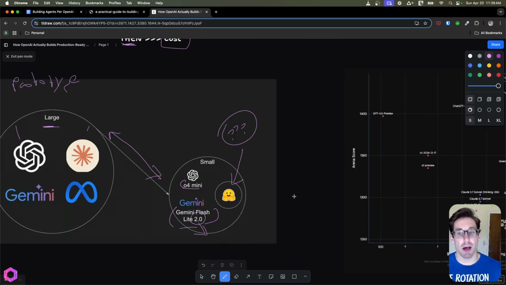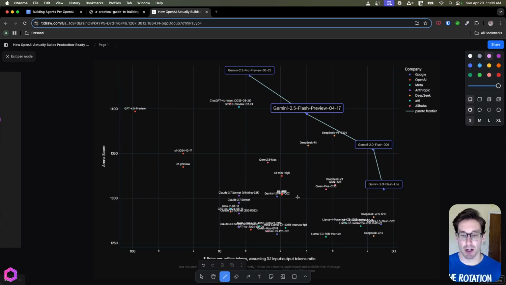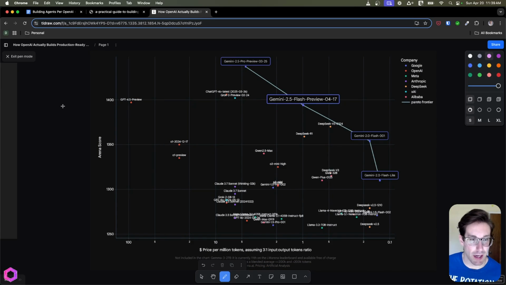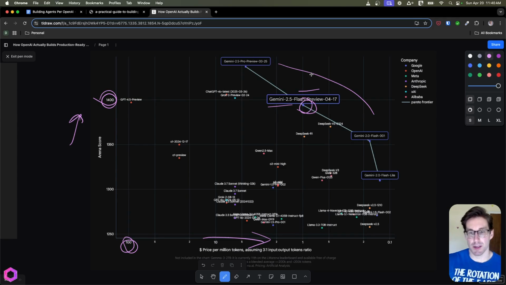And if you don't know what model to use, there are tons and tons of charts out there that basically have a similar axis setup as this. So on one axis we have intelligence, so how smart is it? On the other axis down here is how costly is it? How much does it cost? On this side, it's really expensive. On this side, it's really smart. So you can see this is a Gemini-based one because they've highlighted all their stuff. But as you can see, the new model that came out, 2.5 Flash, is both smart and cheap, or relatively cheap compared to other models. So you can basically compare different models and figure out which one you want to use for your use cases.